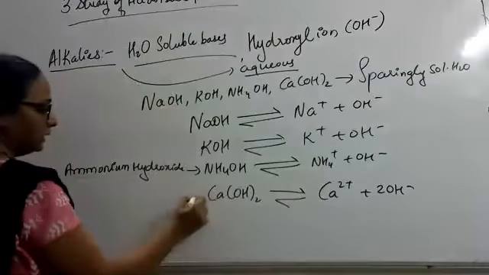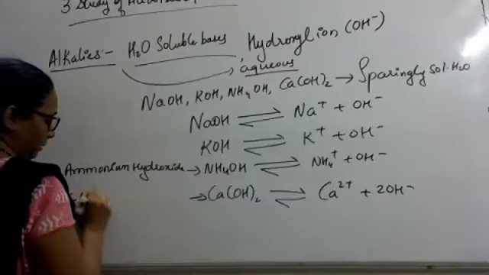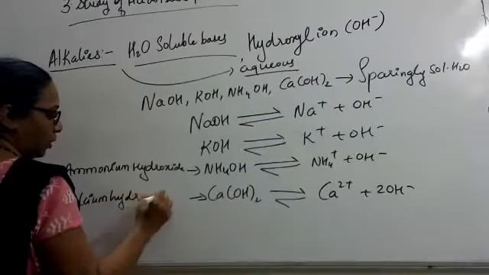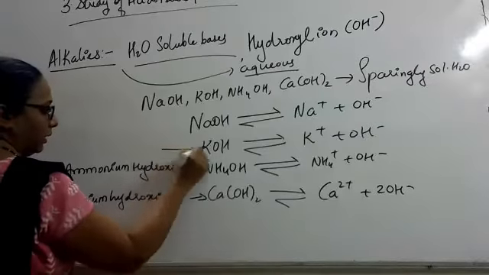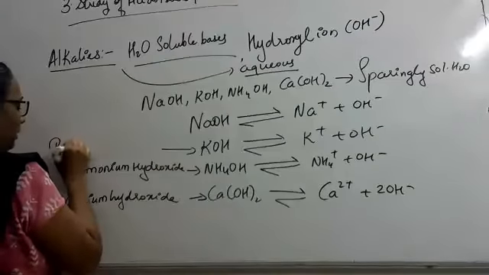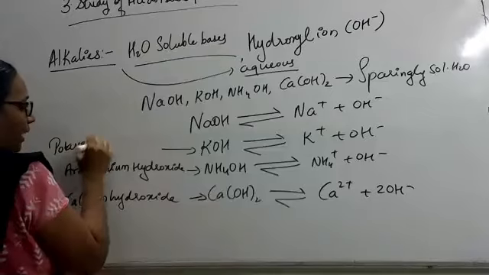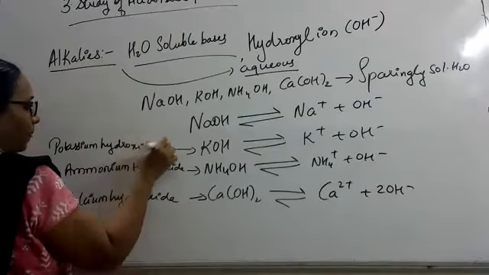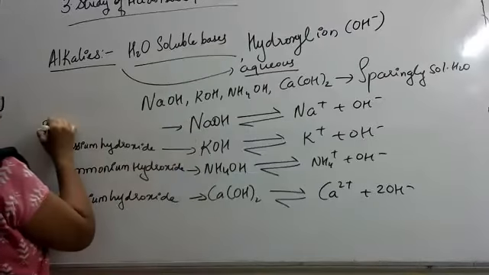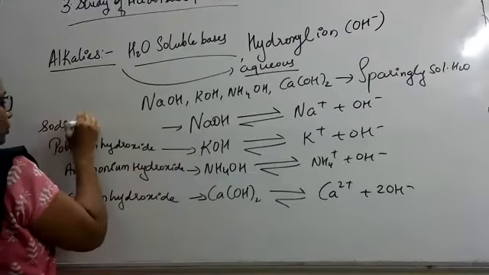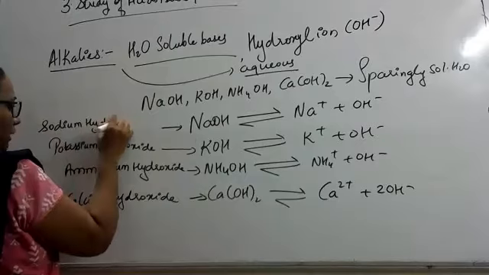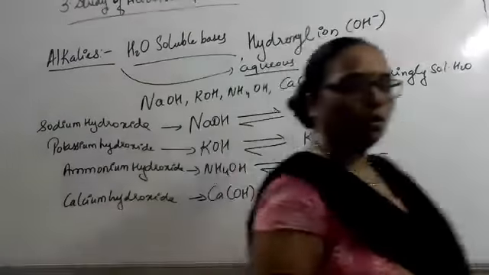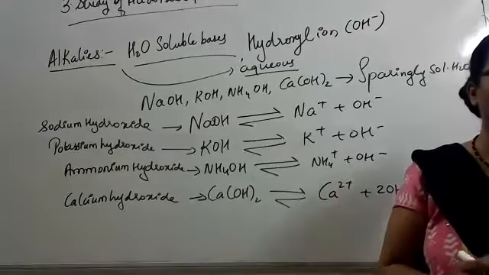Please remember the names: calcium hydroxide, potassium hydroxide, sodium hydroxide. So what are alkalis?